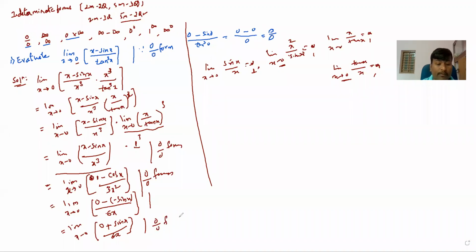Again it is 0 by 0 form. And then differentiate again. You have to differentiate again and again. So what will you get? Sin x differentiation is cos x, divided by 6x differentiation is 6 only.